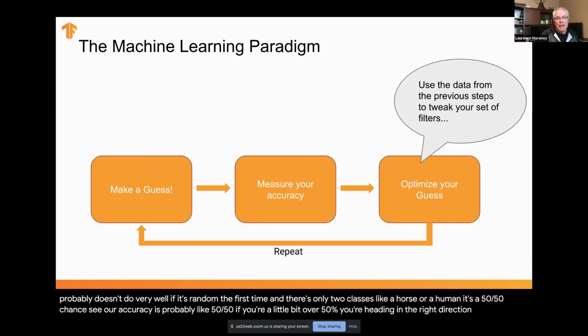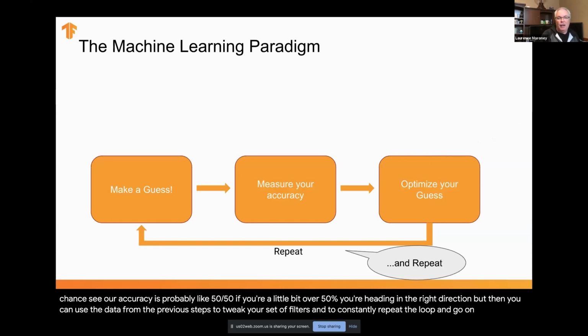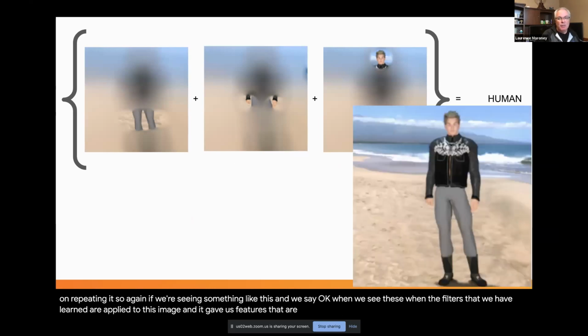But then you can use the data from the previous steps to tweak your set of filters and to constantly repeat the loop and go on and on, repeating it. So again, if we're seeing something like this, when the filters that we have learned are applied to this image and it gives us features that are always a human, now we know that we're looking at an image of a human.